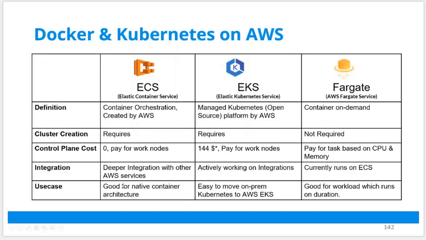So this is container native, but proprietary to AWS. You have a vendor locking here. EKS is easy to move your on-premise Kubernetes implementation to AWS, or you can go from one cloud to another cloud, as long as it's Kubernetes. And this is for serverless workloads, good if you run for 5 minutes or 10 minutes or 1 hour, 2 hours, and then you shut down your pods or applications on containers. So this is serverless on demand.